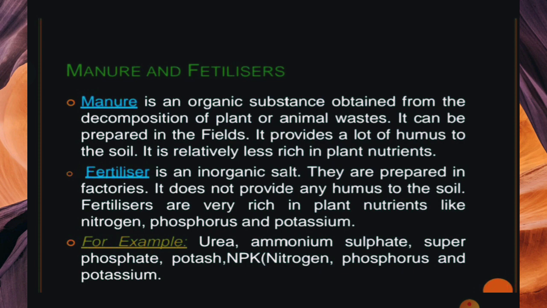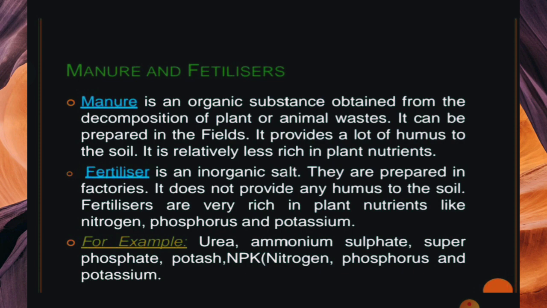And fertilizer is an inorganic salt, means it's not a salt that we can eat. It is a chemical. It's made in a factory, and fertilizers do not add any type of humus to the soil.